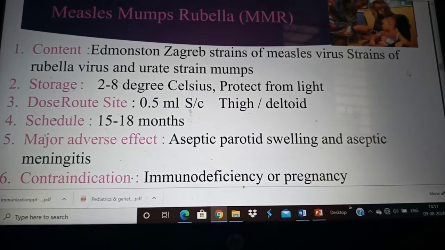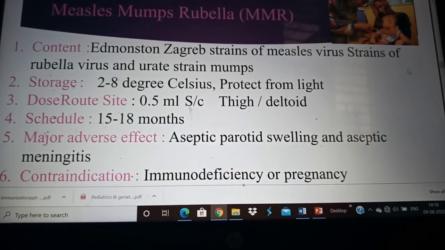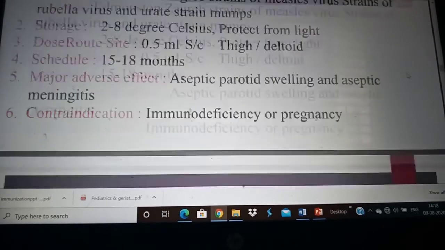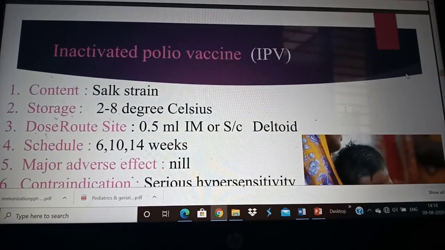Storage is 2 to 8 degrees Celsius. Dose, route and site is 0.5 ml subcutaneously over the thigh. It is given between 15 to 18 months. Major adverse effect is aseptic parotid swelling or aseptic meningitis. Contraindication is mainly immunodeficiency or pregnancy; we should not give it.